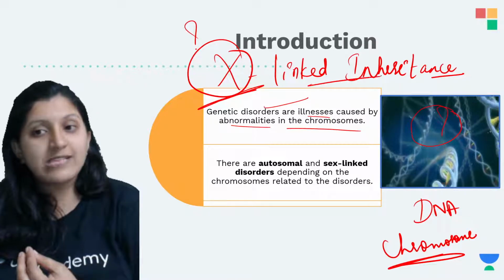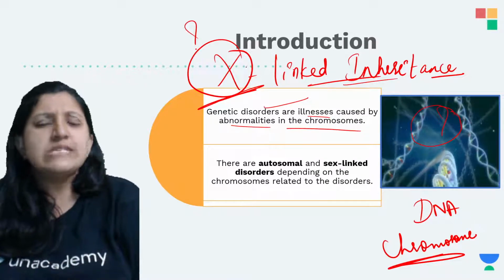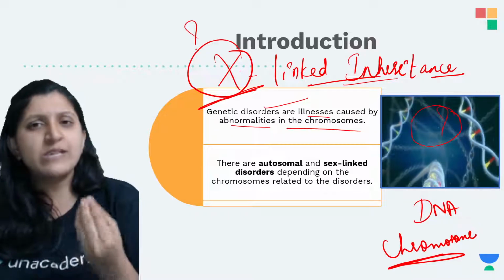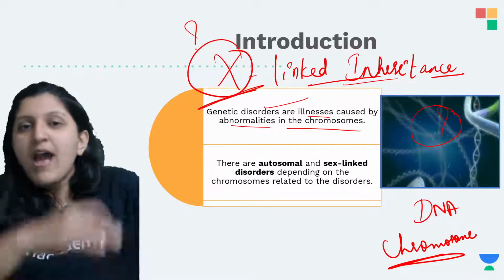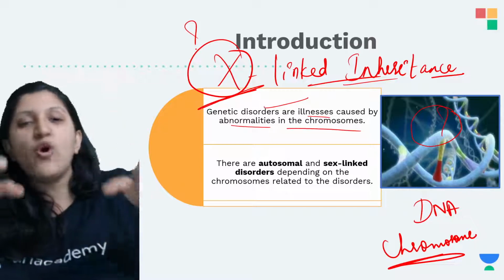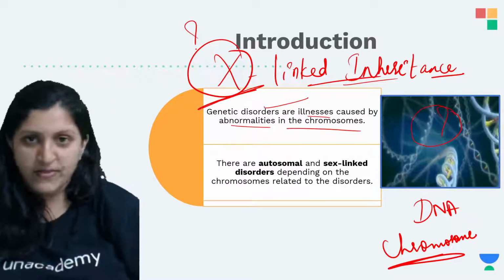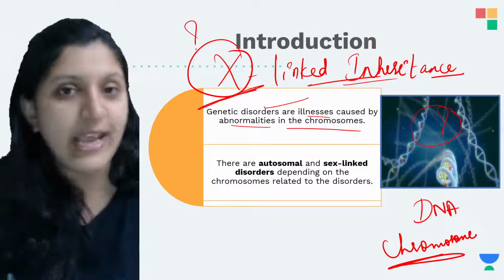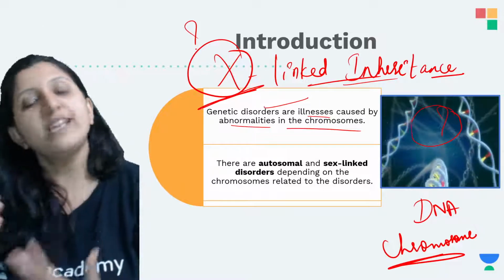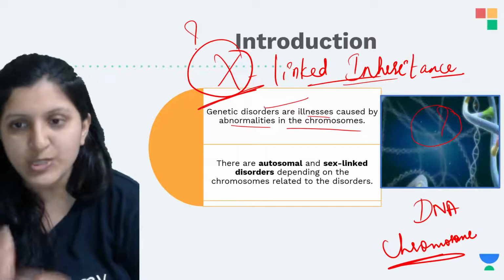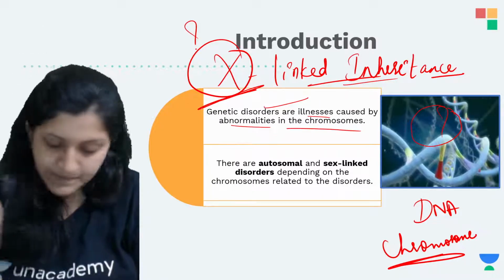So in X-linked inheritance, the X chromosome is carrying a faulty gene, and that is being passed on from generation to the next generation, and the next generation also has this disease. So let's have a discussion on this.